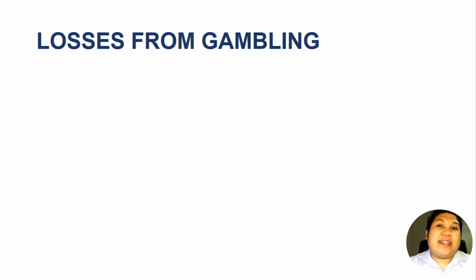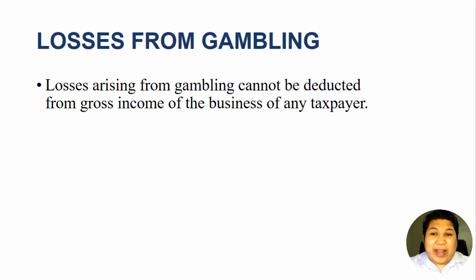Okay? And finally, we'll discuss losses from gambling. You know already what a gambling is. Okay? It's a game. So actually, the losses on gambling are non-deductible. Losses arising from gambling cannot be deducted from the gross income of the business of any taxpayer. Because essentially, gambling losses are not part of the normal operation of the business, right? It is not ordinary. It is not necessary for business. Hence, they are non-deductible from the gross income.